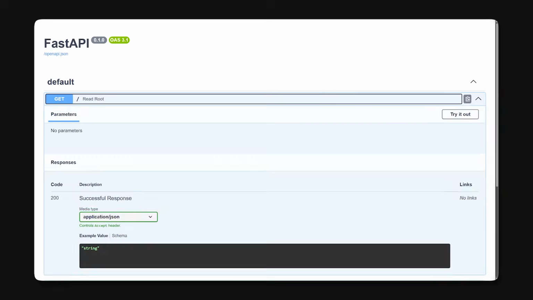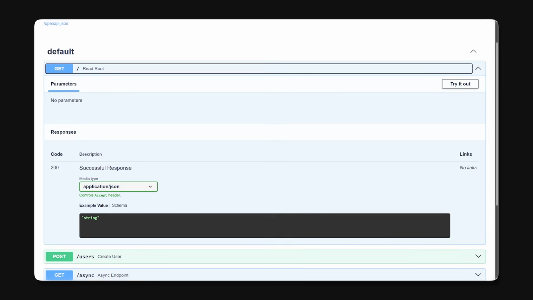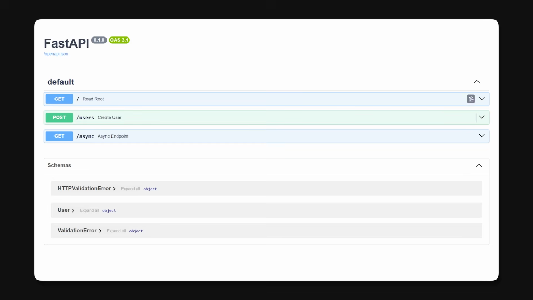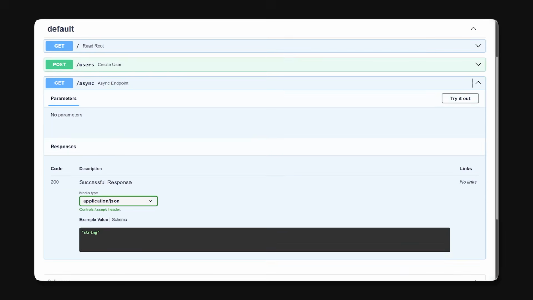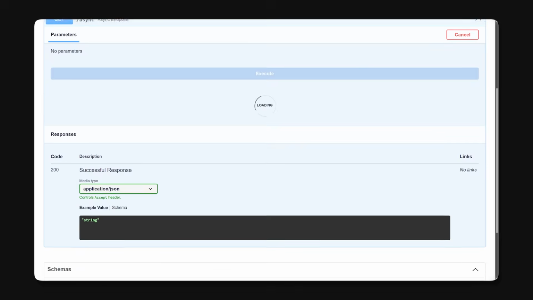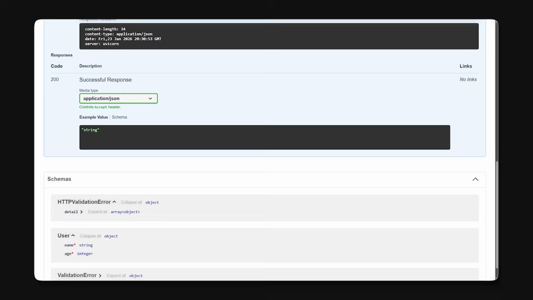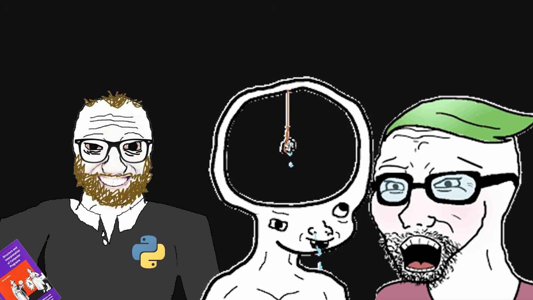And then, without asking permission, FastAPI generates a full OpenAPI spec and interactive docs for you. You run the app, open the browser, and boom, sleek Swagger UI. Every endpoint, every parameter, every schema, already documented and testable. You didn't write docs, you didn't configure anything, it just happened. Back-end developers love it, front-end developers trust it, and product managers think you worked harder than you did.